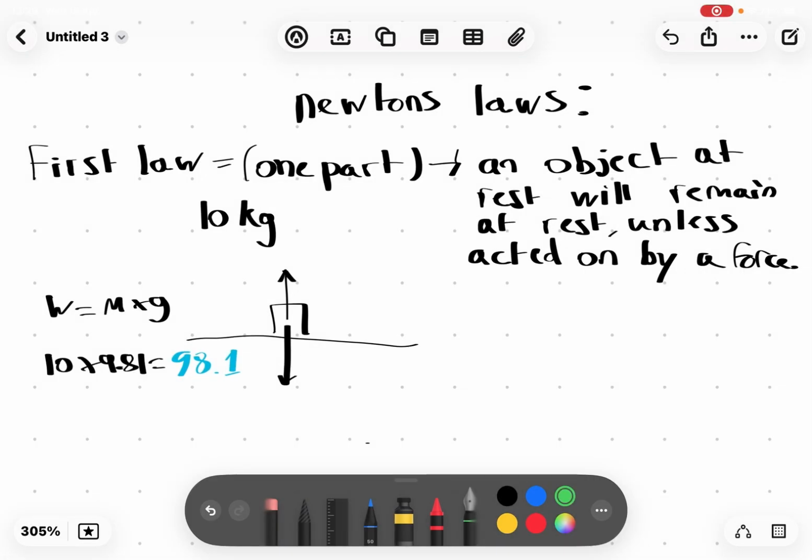So the force for the weight is 98.1, and because it's not falling down or anything, because of the normal force, it's pushing it up in a way so it stays there. I don't know how to explain it, but that's it.